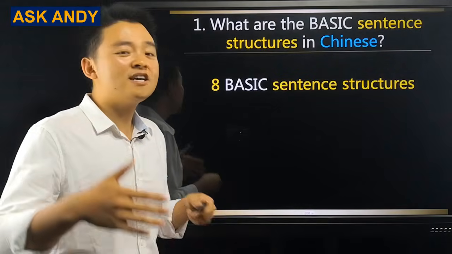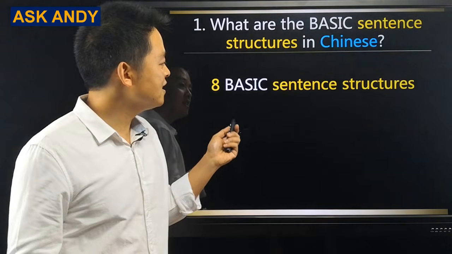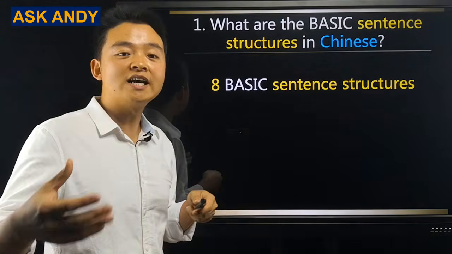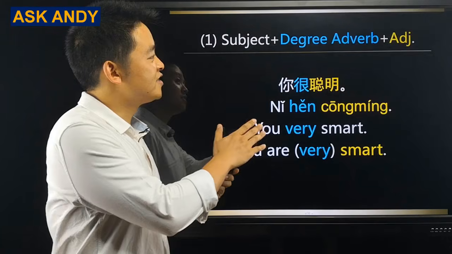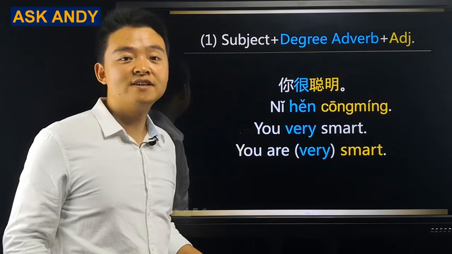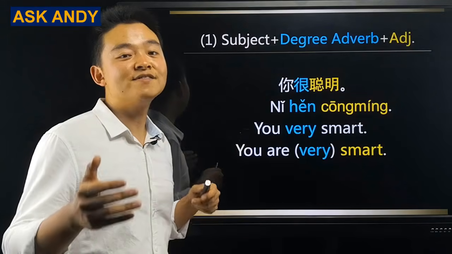Question number 1. What are the basic sentence structures in Chinese? I'm going to teach you 8 basic sentence structures in Chinese. Let's do it one by one. Structure number 1. Subject plus degree adverb plus adjective. This is the most common structure for you to describe something with an adjective in Chinese.